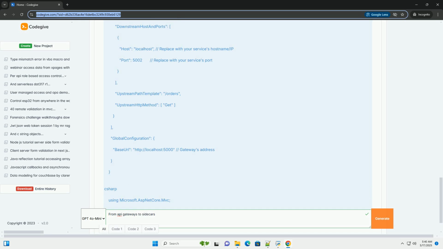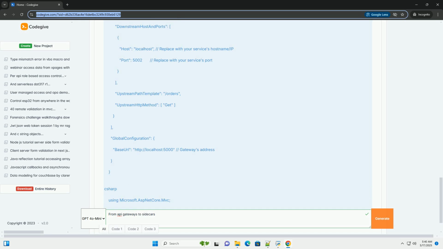1. Create a new ASP.NET Core Web API project. 2. Install Ocelot NuGet package. 3. Configure Ocelot in Program.cs. 4. Create ocelot.json configuration file. Routes: defines the routing rules.